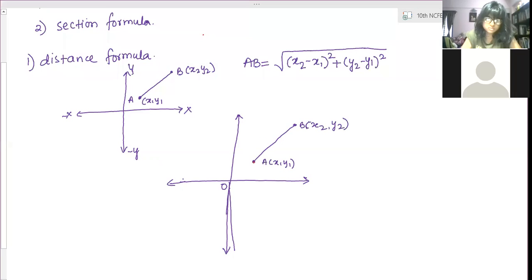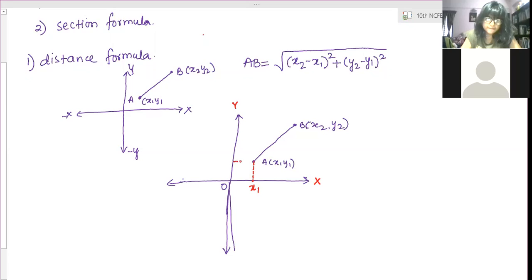So here at A, what's the value at this position? This is a perpendicular. Coordinate of A is x1, y1. This is the x axis and this is the y axis. If the coordinate is 3, 2, then the point on the x axis is 3. That means the x coordinate. So here this value will be x1.